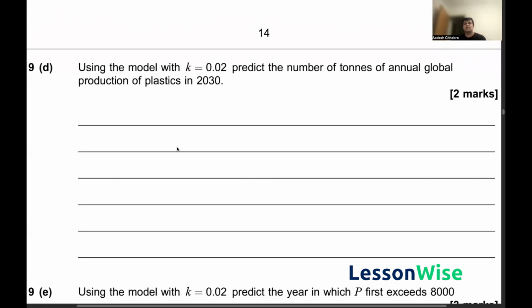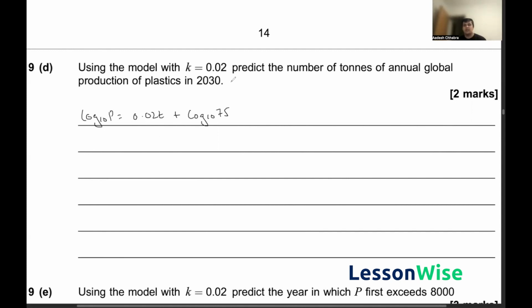So in question 9d, we have been asked to use the model with k is equal to 0.02 to predict the number of tons of annual global production of plastics in 2030. So here, essentially, we just have to input the value of k into our equation. So we know that our equation is log base 10 of P is equal to kT, which is 0.02T plus log base 10 of A, which we know that A is equal to 75. So this should just be log base 10 of 75.